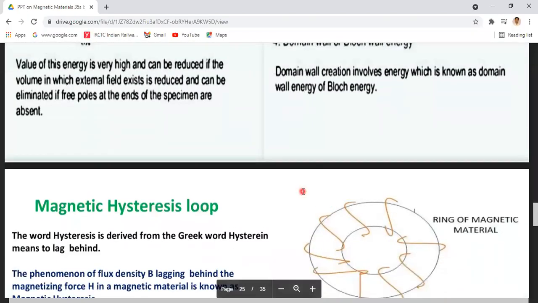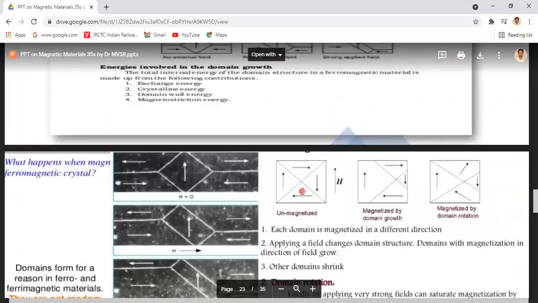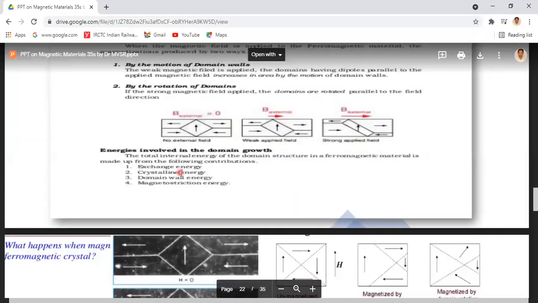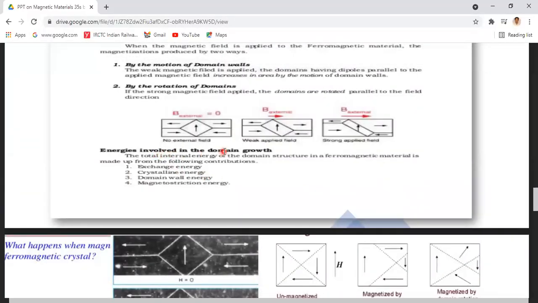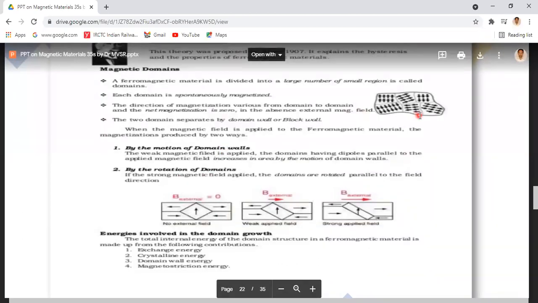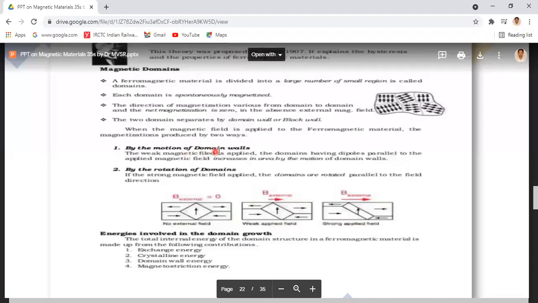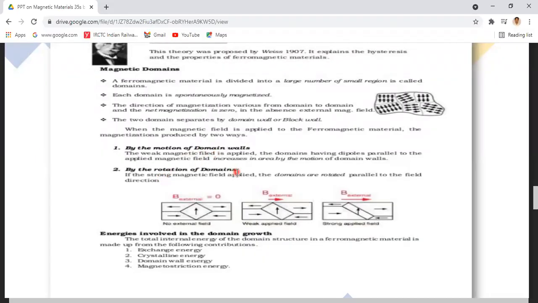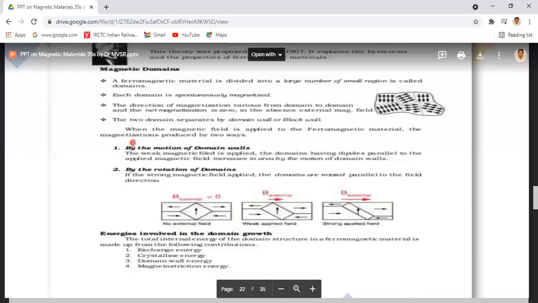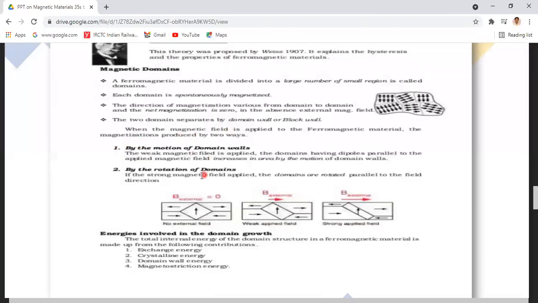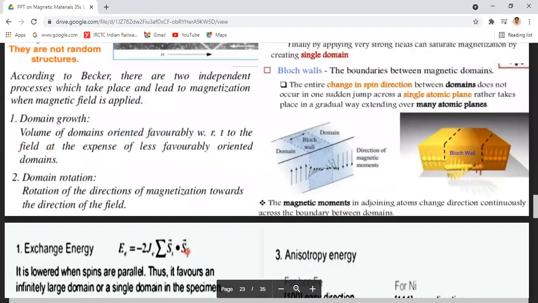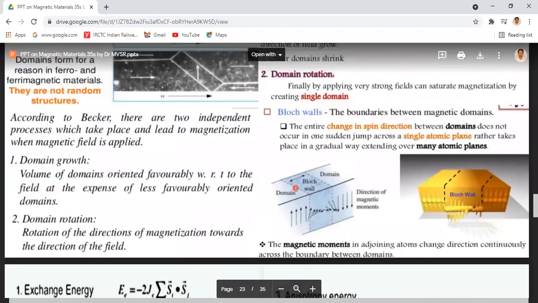So these are the energies involved when a ferromagnetic material is magnetized by the application of an external magnetic field. Mainly because of the motion of the domain walls and rotation of the domains, the material is magnetized. That means the magnetization is produced within the material because of these two. And during the magnetization process, the energies involved in the domain growth are these four. So this is about the Weiss domain theory.